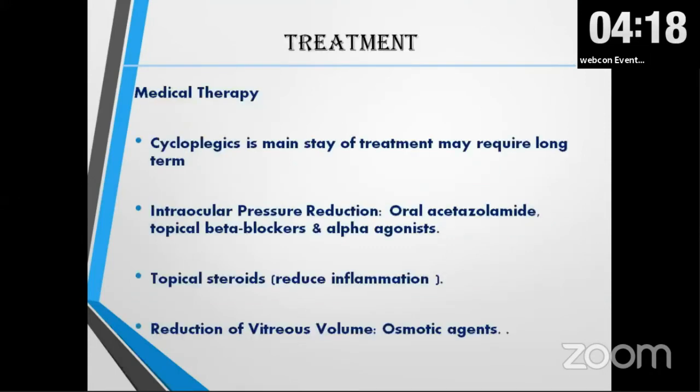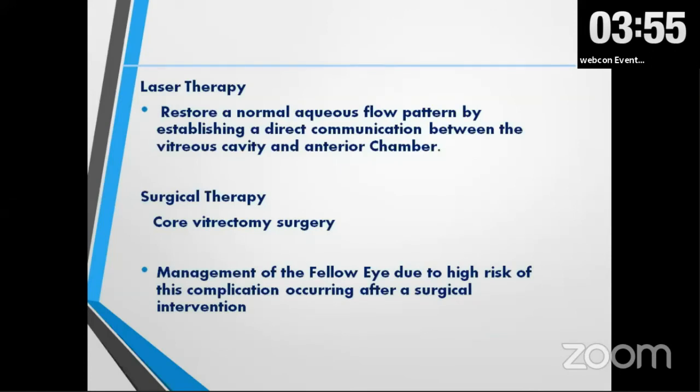Medical therapy starts with cycloplegics, which are the mainstay of the treatment, and some patients may require long-term cycloplegics. We have to reduce the intraocular pressure with topical anti-glaucoma medications and or oral tablet acetazolamide. Topical steroids are very important to reduce the inflammation, and in some cases, we might have to use osmotic agents. And if medical therapy fails, then laser therapy is the treatment we should try. We try to restore a normal aqueous flow pattern by establishing a direct communication between the vitreous cavity and the anterior chamber. If laser therapy fails, then core vitrectomy is the answer.